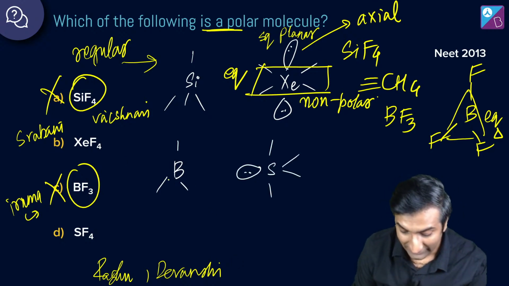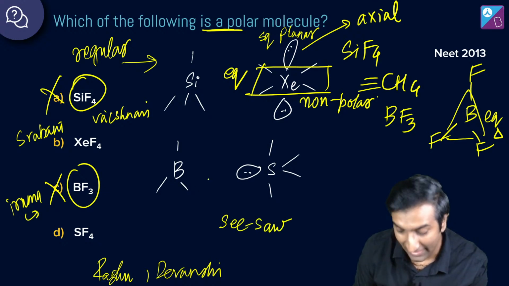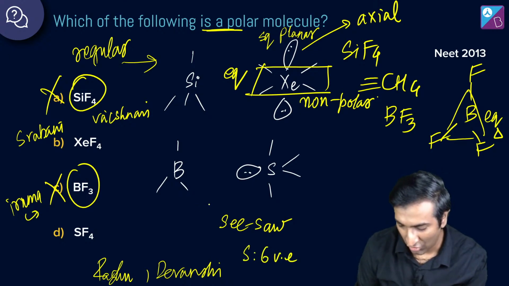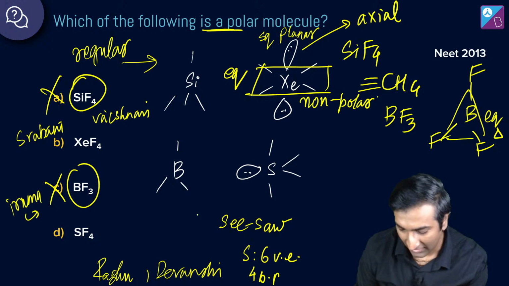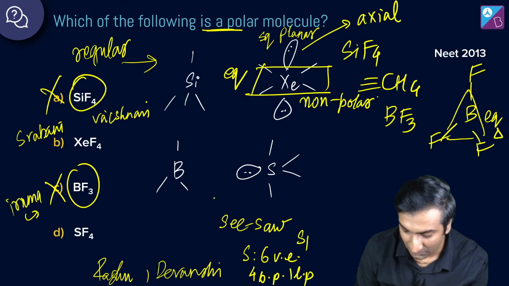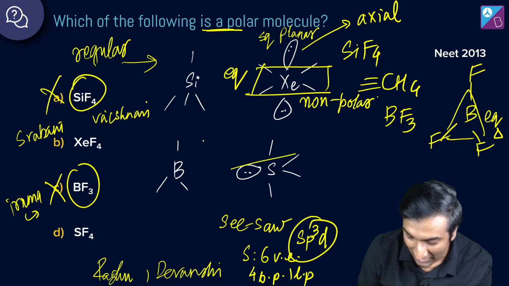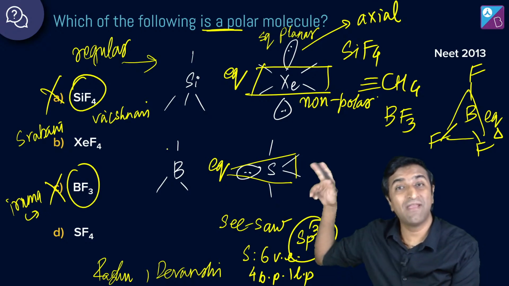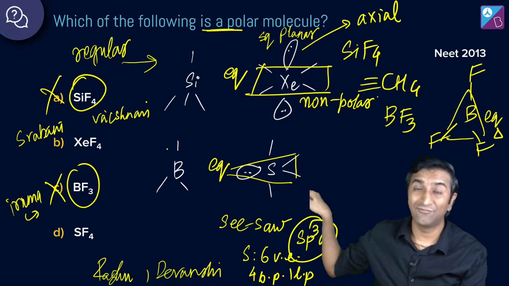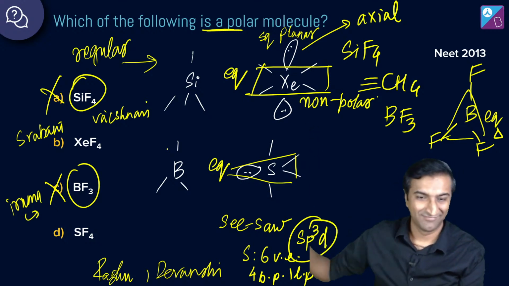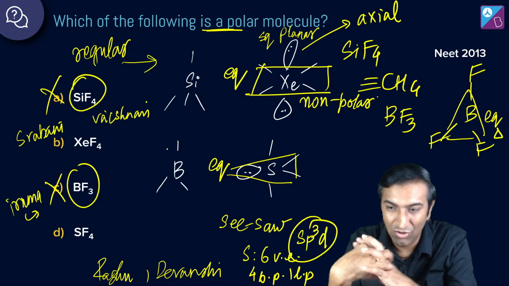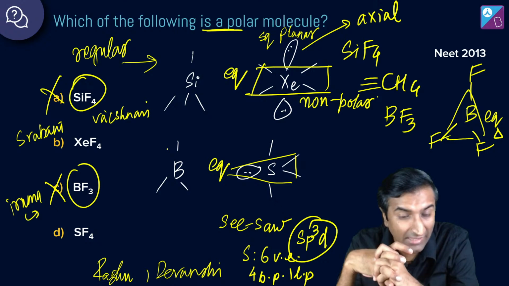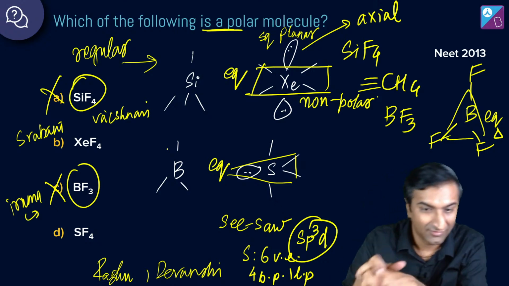D, look at this. This is seesaw. Yeah, SF4. Sulfur has 6 valence electrons, and it has 4 bond pairs and 1 lone pair, which means sp3d. In sp3d, the lone pair goes in the equatorial position. Why equatorial? Less repulsion, same as ClF3, right? ClF3 was T shape, this becomes seesaw shape. Okay. Anjum, are you all right? This is D. Yes, Raghu, absolutely right. SF4 has a lone pair. Dhargave, I hope you understood why the answer is option D, and not B.